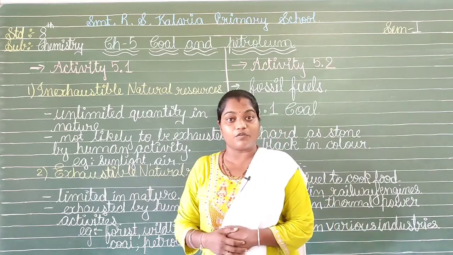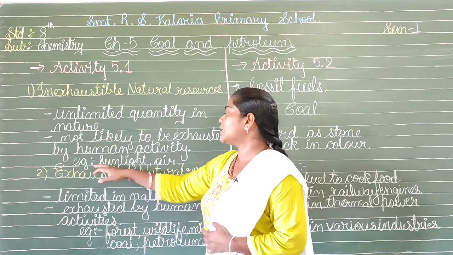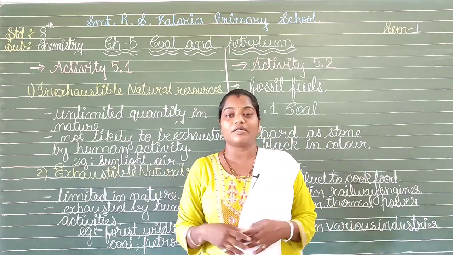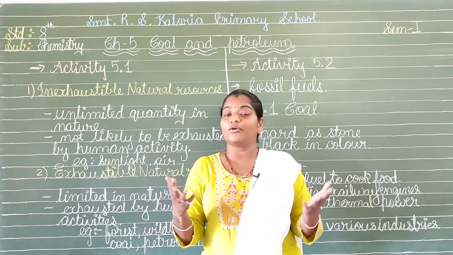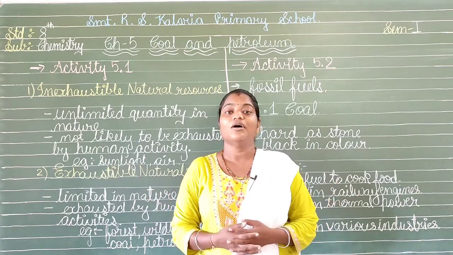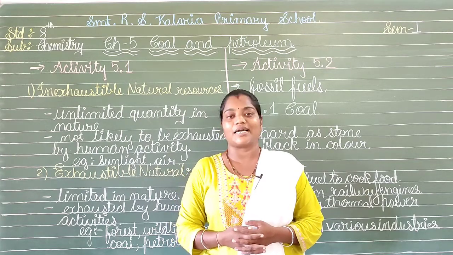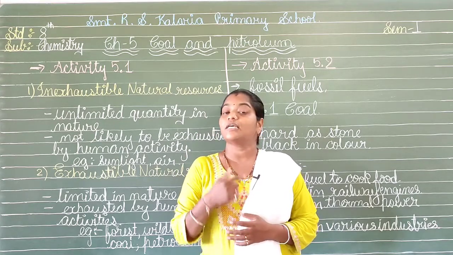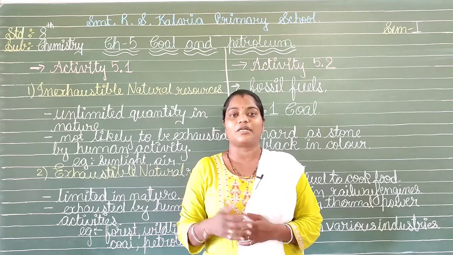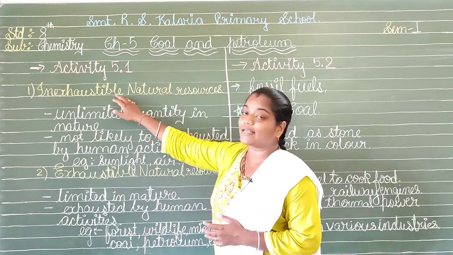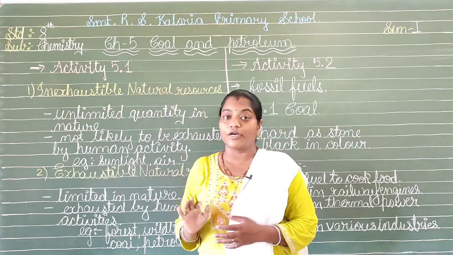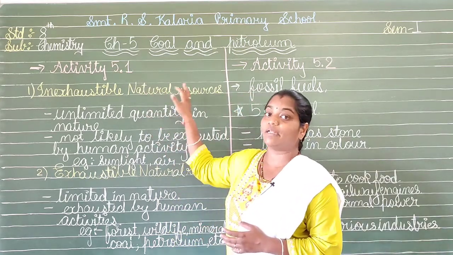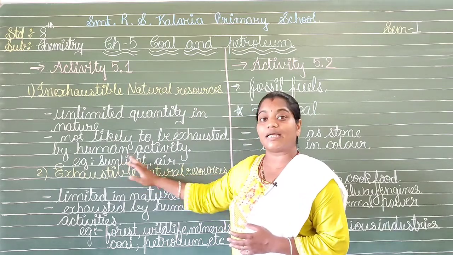Now, let us have the example for that. Which are these products? These are sunlight and air. Yes, we know very well that whatever activities we conduct, we cannot finish the sunlight anyhow, isn't it? So, by this we can say that the products which we cannot finish by whatever human activities we conduct are considered inexhaustible natural resources. They are not going to vanish at any point of time. So, we have the example of sunlight and air.